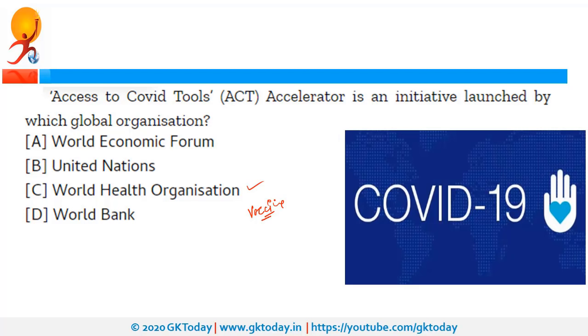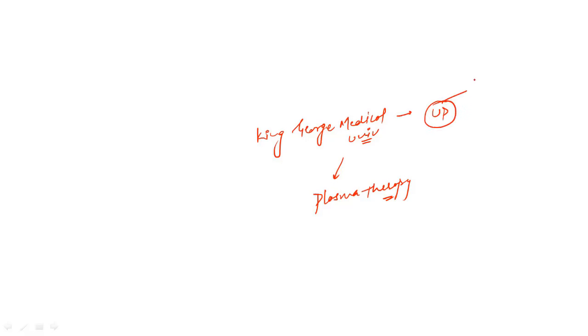Now, if we talk about few other initiatives related to this COVID-19, recently King George Medical University became the first government hospital in our country to successfully launch the plasma therapy for the treatment of COVID-19. So this became the first government hospital in our country, and it is in Uttar Pradesh.